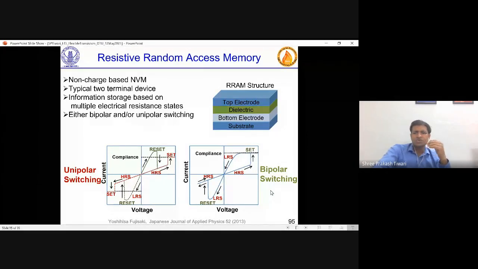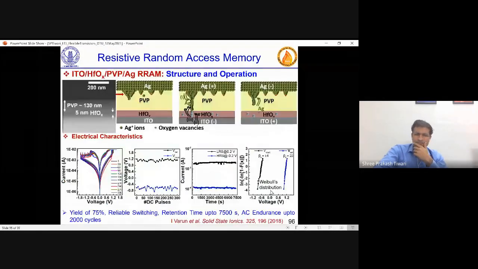If it switches in both directions, that is bipolar switching. If it works in only one direction, that is unipolar switching. But the structure is very simple. There is a top electrode, there is a dielectric, and there is a bottom electrode. And obviously this whole structure has to be on a substrate.